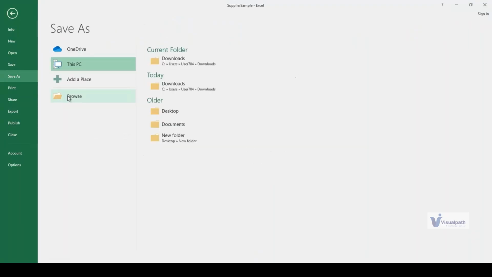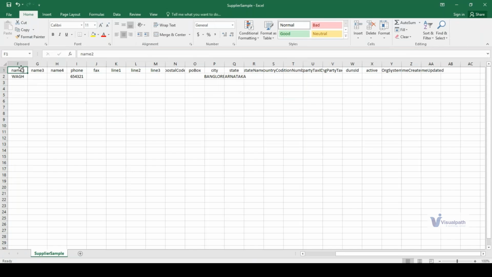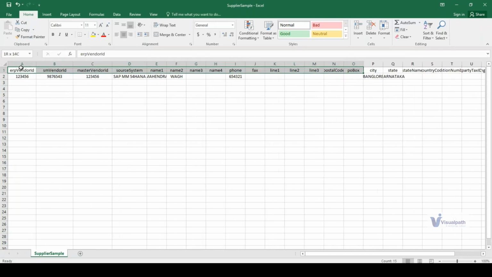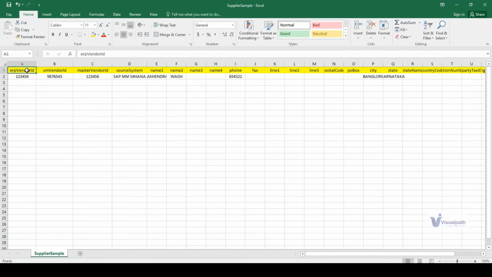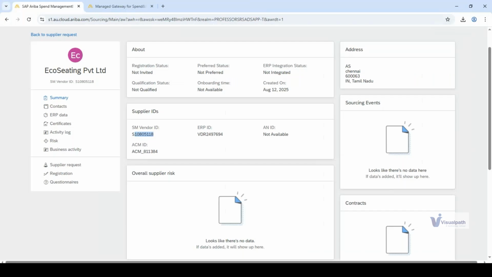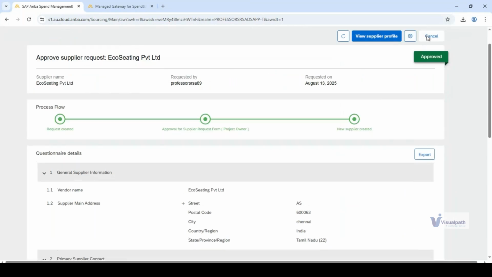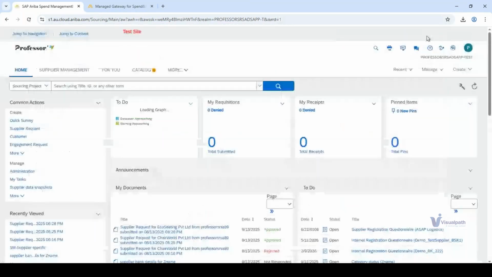The supplier information that you need to mention here, and then you have to save it somewhere in the records. Now, a very important part is that you do not disturb this template. The template that you are able to download from SAP Ariba is a predefined template and you're not supposed to touch it at all. Don't move the ERP vendor ID from column A to C or from C to D. Otherwise, the system will not be able to pick it up. This will remain as is because this is the predefined template given by SAP Ariba and this is what you download from here. Okay, we'll get back to the screen where we have that SLP option.